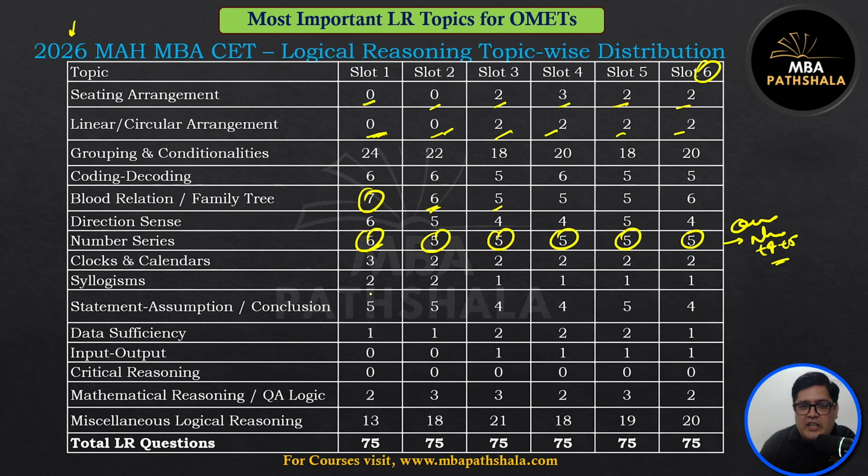Look at this. Calendars, clocks, 2 questions, 3 questions. Syllogisms, 2-3 questions. Syllogisms, if I remember correctly, in my slot, there were 4 to 5 questions of 2 sentences each, not the longer ones like 4 sentence, 5 sentence. So take a screenshot of this. There were no input output questions in the first 2 slots.